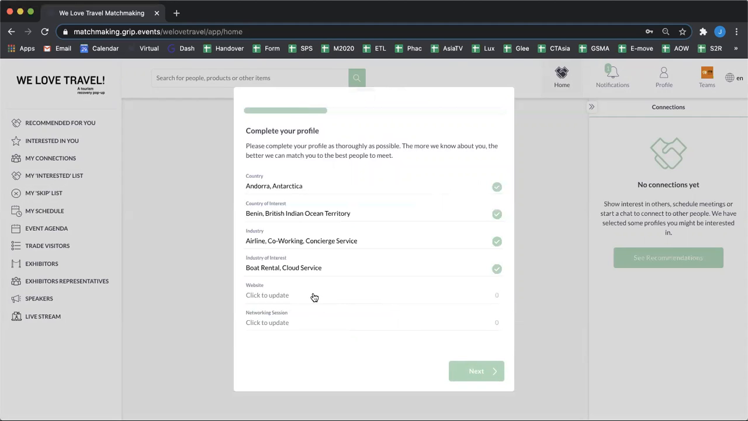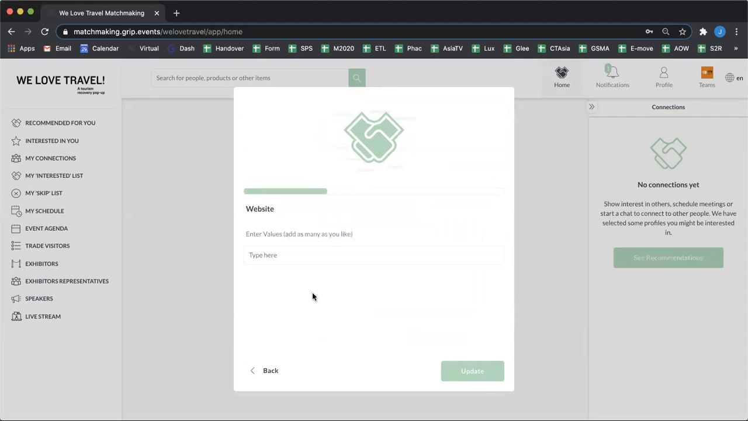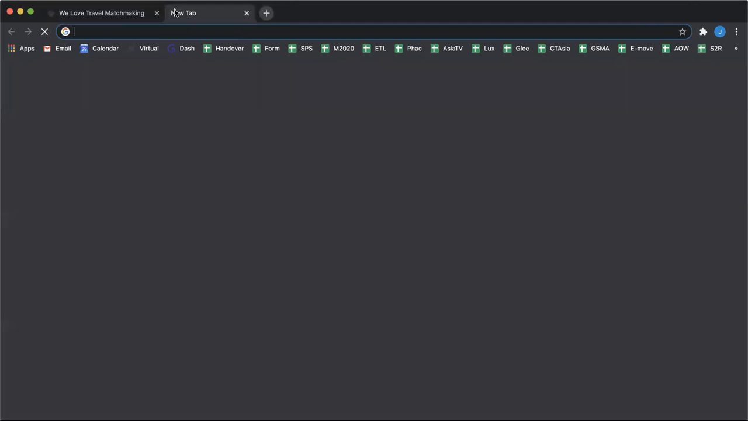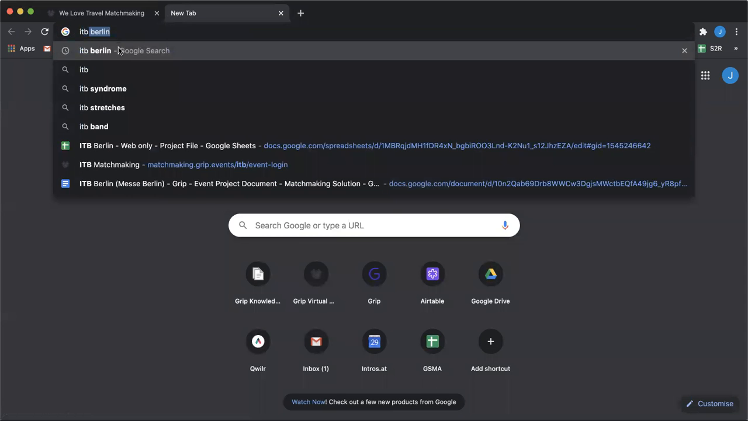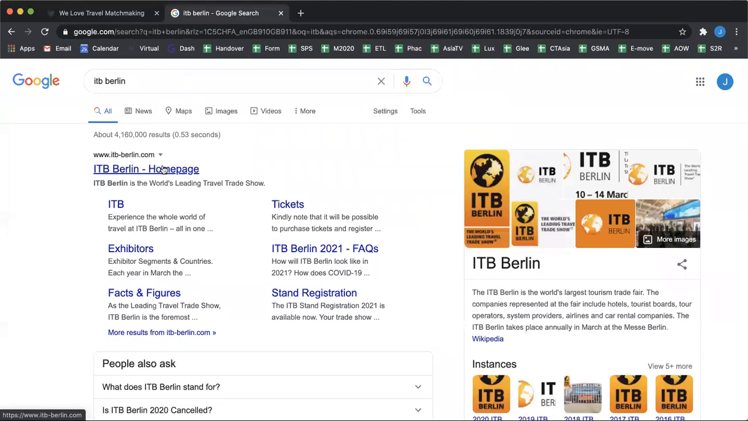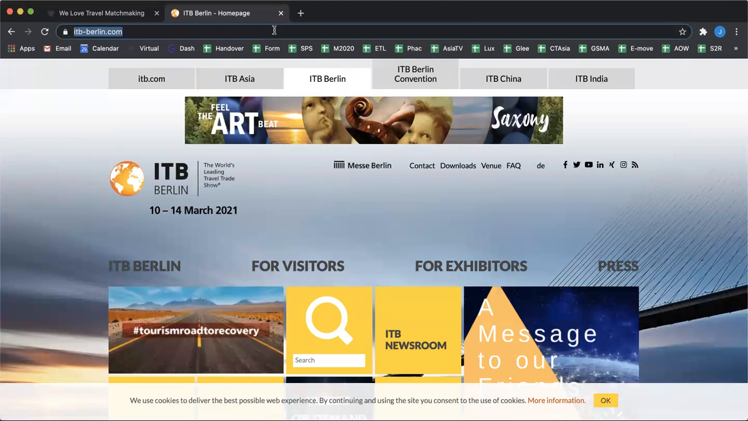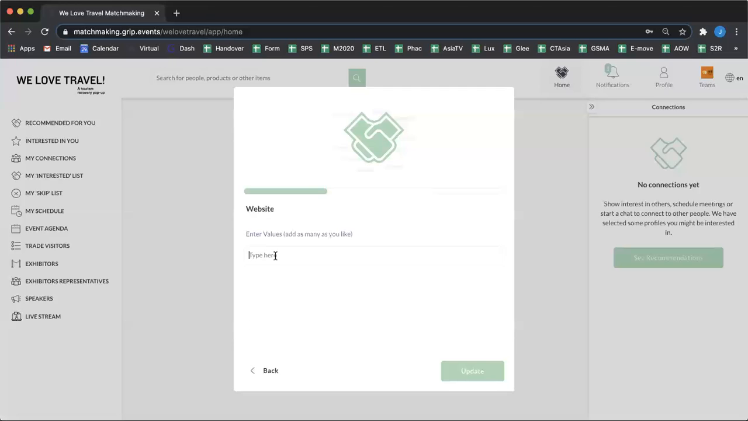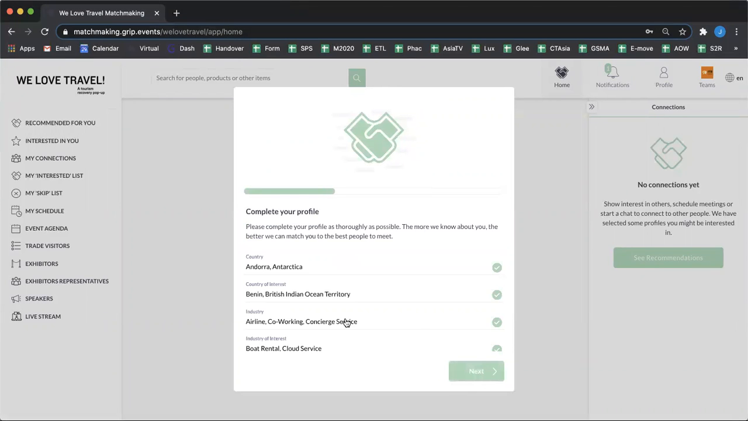Then there's the opportunity to put in a website. So here I could, for example, go to ITB Berlin, go to their website, and copy and paste this link here and use that as my website. I can add that and then update.